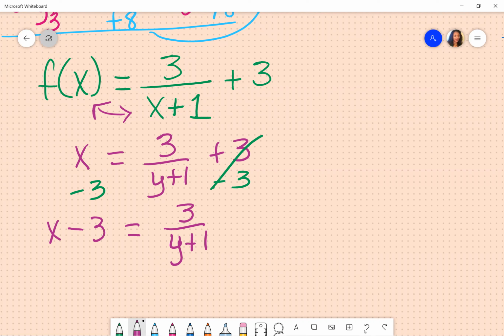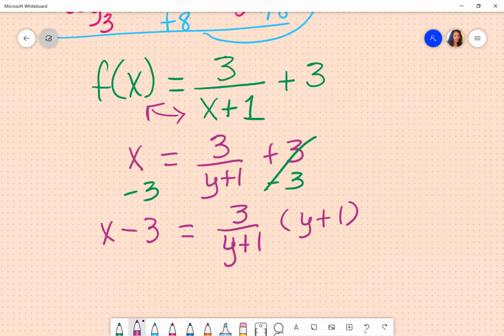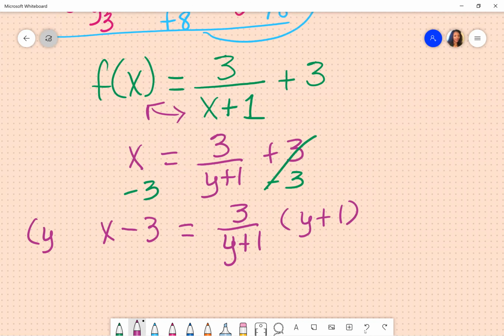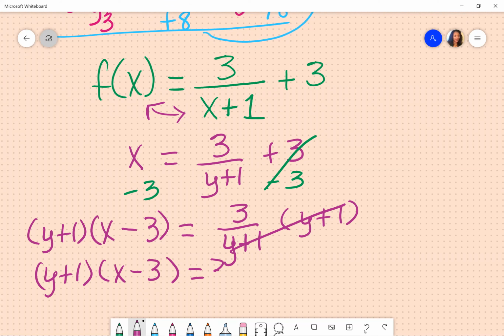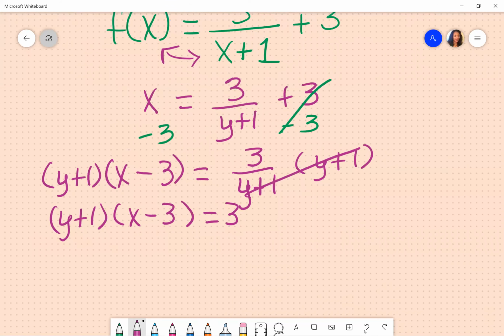Well, to get y by itself, I'm going to have to multiply the denominator, y plus 1, on both sides. I know it's kind of awkward to do it this way, but this is what's going on. Once I get rid of that, I'm left with y plus 1 times x minus 3. What I see is that I have an x and a y on the same side.